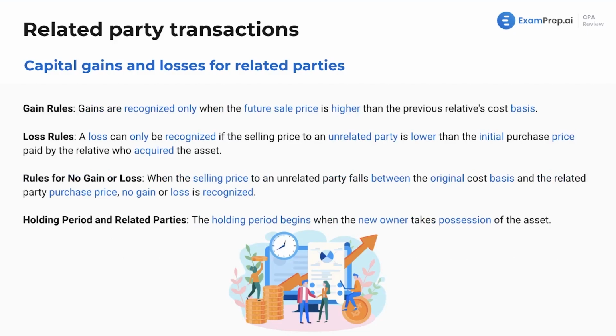Some more rules. Gain rules. Gains are recognized only when the future sales price is higher than the previous relative's cost basis. Again, these are rules, and we will have a slide where I'll actually show you the numbers, right? They're only recognized when the sale price is higher than the cost basis. I've got a first number, second number, third number, and we choose the middle of the three. We'll see how that all works out on our slide eventually.